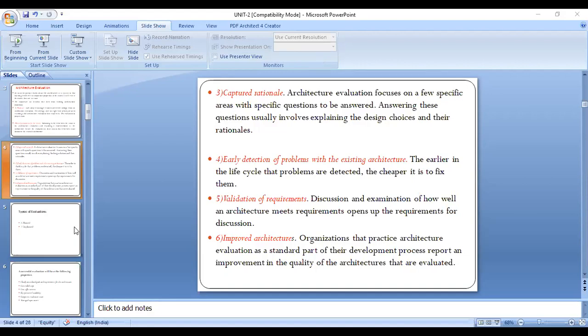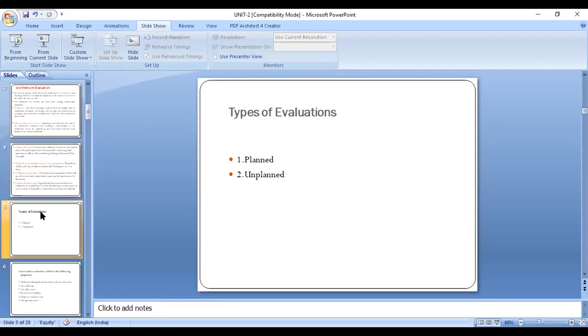Now let us move on to today's topic, that is called types of evaluations. As we know, evaluation is a process of analyzing the structure of a given project. Actually, this analysis comes in two forms, or it is of two types.